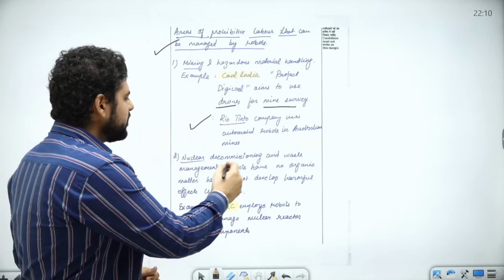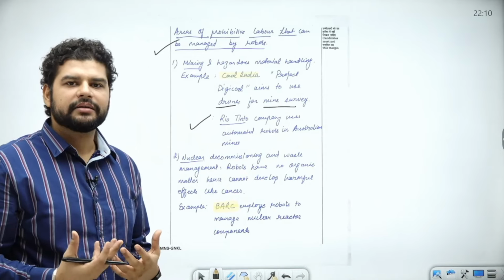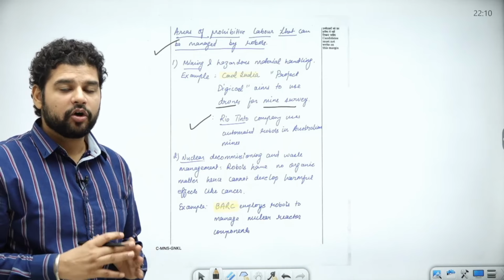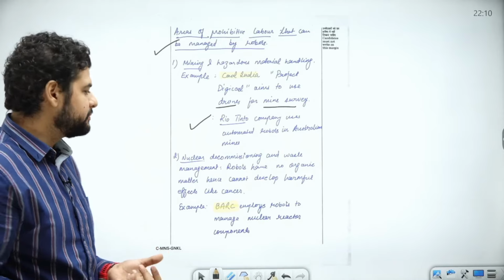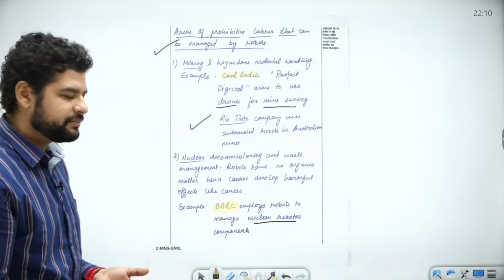Second is nuclear decommissioning and waste management. See, robots don't have organic matter, so they are almost incapable of being infected by radiation, and obviously cannot develop cancer. So BARC employs robots to manage nuclear reactor components.